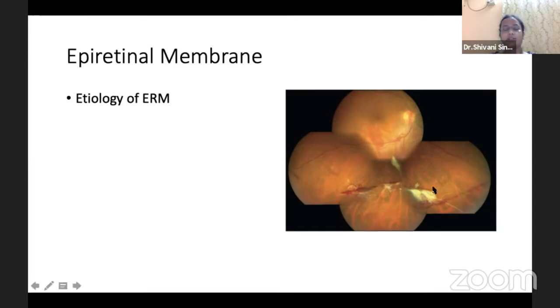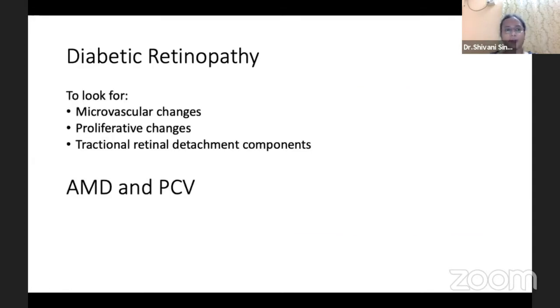Likewise, this young patient complaining of diminution of vision and floaters needs to be screened in the periphery, and we can see that there are streaks of hemorrhages and peripheral sheathing suggestive of Eales disease. Diabetic retinopathy, we need to look for the microvascular changes along with the proliferative changes and components of the tractional retinal detachment.